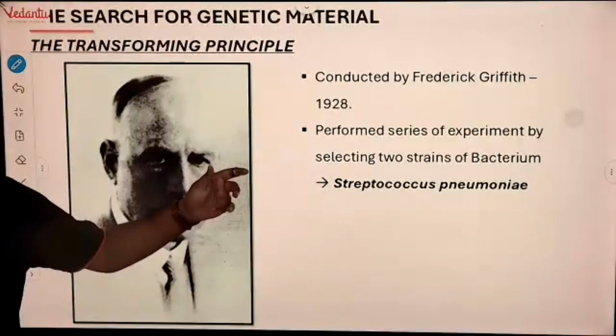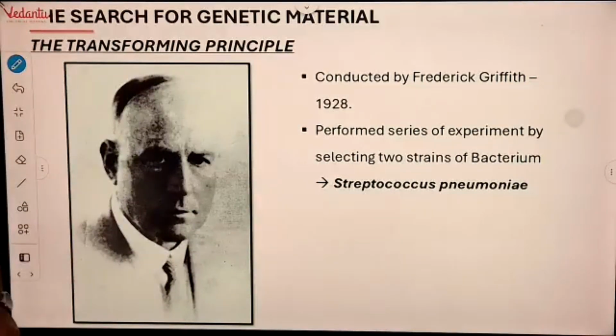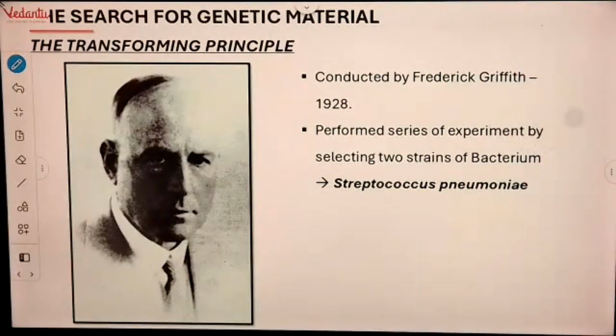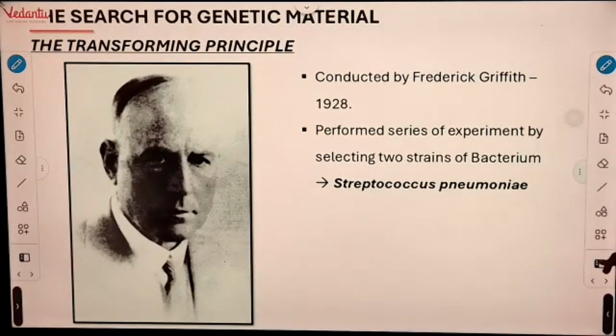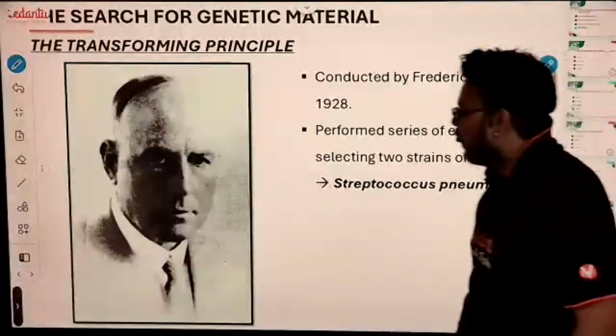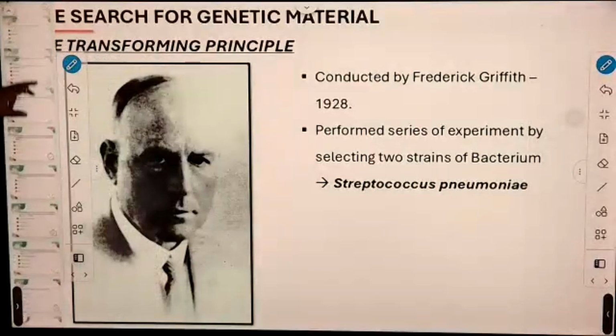What is the meaning of Streptococcus? It is the shape of the bacteria, but which type of shape? Spherical shape. And strepto means chain. So spherical bacteria forming a long chain are called Streptococcus. We don't have to go into that much detail, but we are using Streptococcus pneumoniae, and there are two strains of it: the R strain and the S strain.